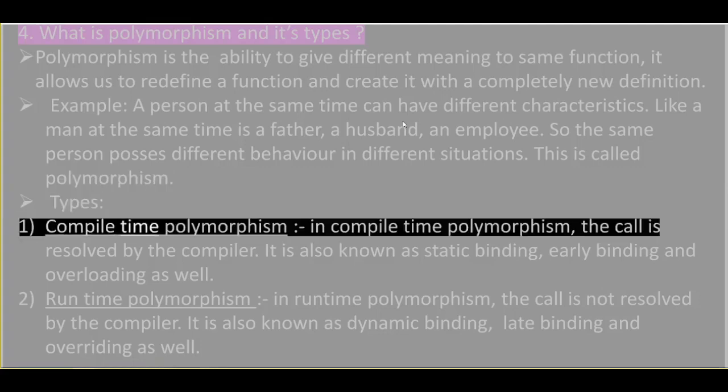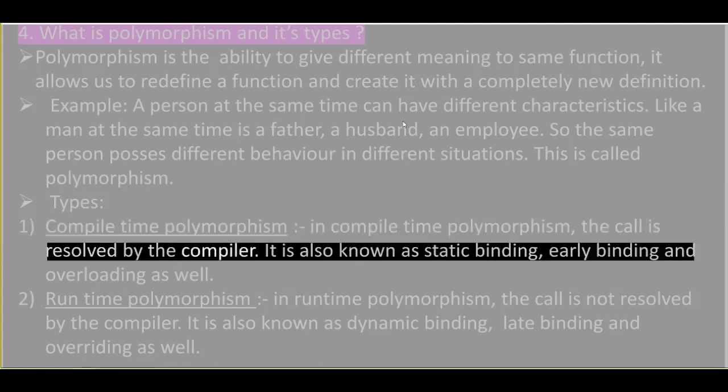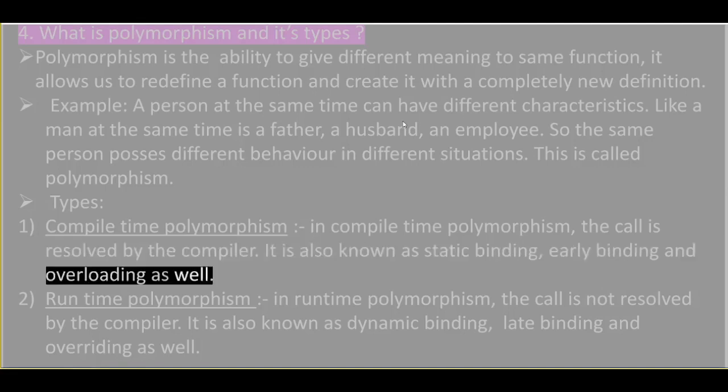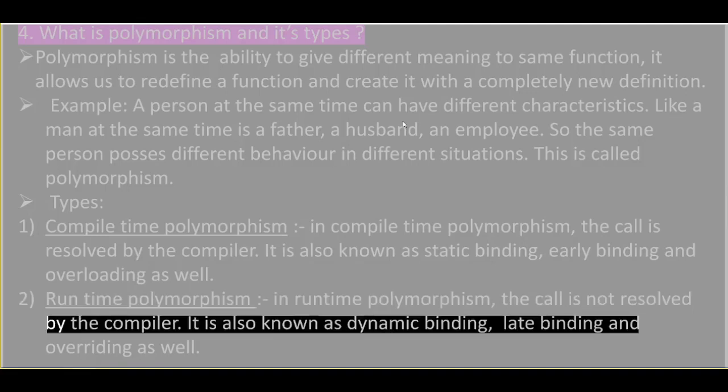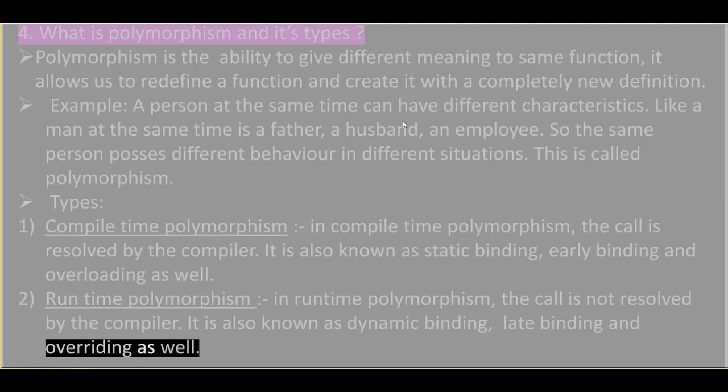1. Compile-time polymorphism. In compile-time polymorphism, the call is resolved by the compiler. It is also known as static binding, early binding, and overloading as well. 2. Runtime polymorphism. In runtime polymorphism, the call is not resolved by the compiler. It is also known as dynamic binding, late binding, and overriding as well.